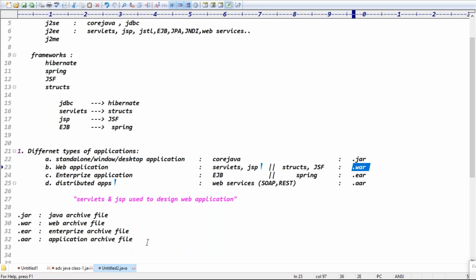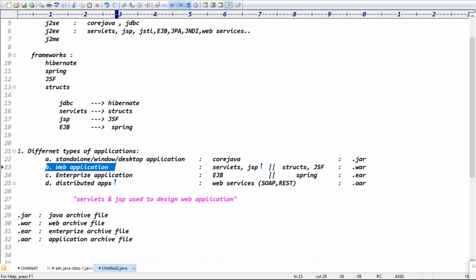So guys, with this explanation, you understood that using servlets and JSP, we are designing which applications, guys? Tell me, please respond. Web applications. After designing web applications, we will deploy those applications into the server. To deploy these applications into the server, what extensions will we create? Tell me, guys. .war file extensions we'll create, right? Exactly. Yeah, these are different types of applications in Java, guys.